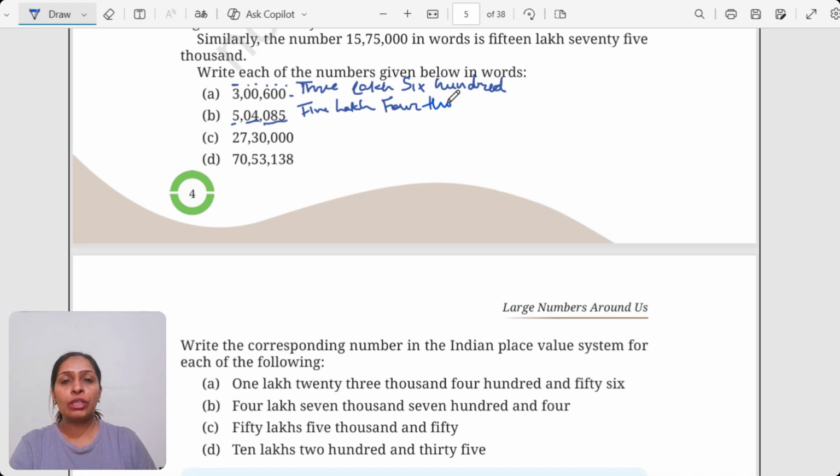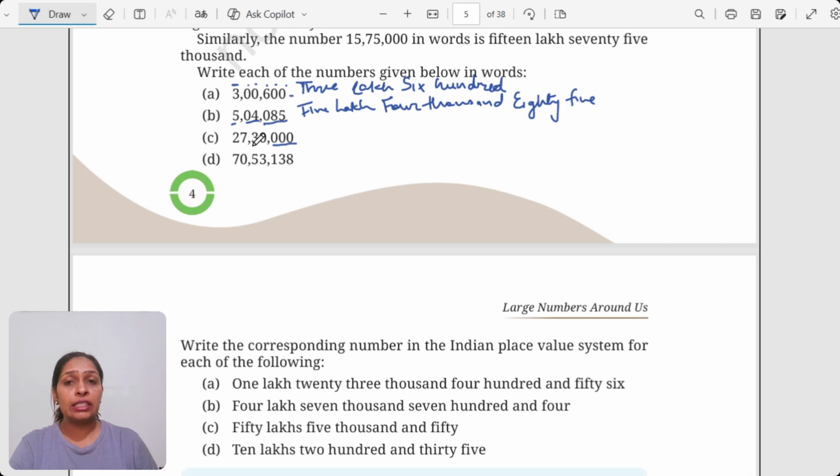Then again it's the thousands number, but it is 085, so it is just read as 85. So this name is 5 lakh 4,085, right?